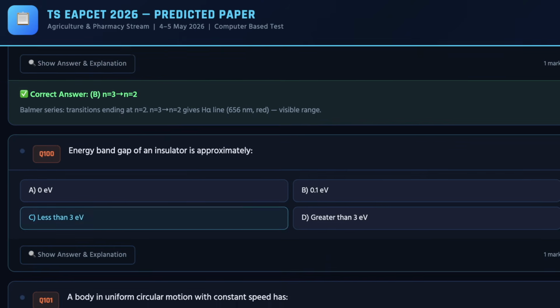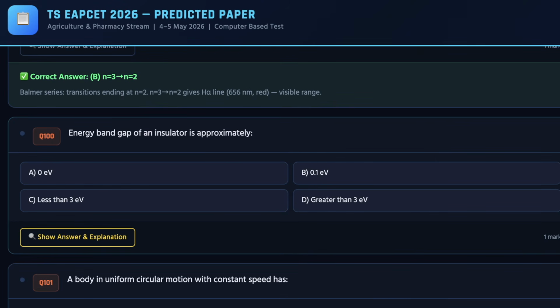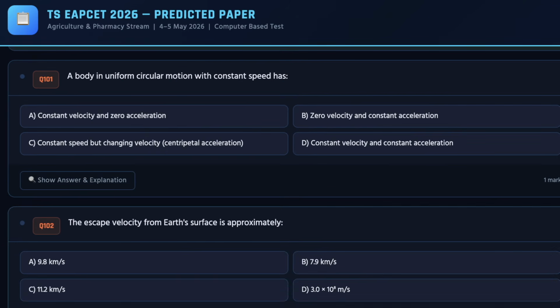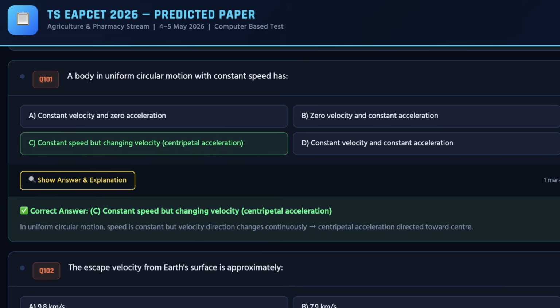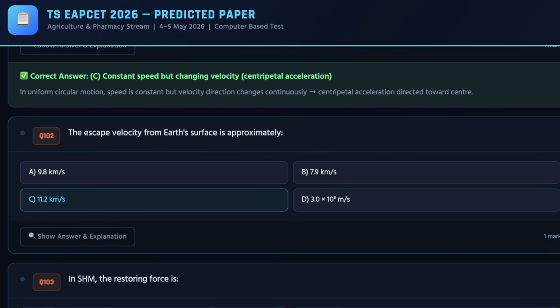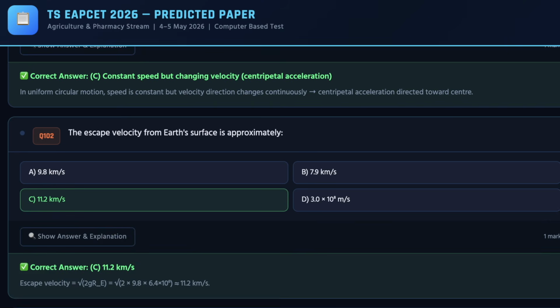So as you can see, we have the 100th question, which is the 20th question. The correct answer for the same is D. And as we move ahead, we have the 21st question. The correct answer can be checked on the screen, which is C. Moving ahead, we have the 22nd question, and the correct answer is C.